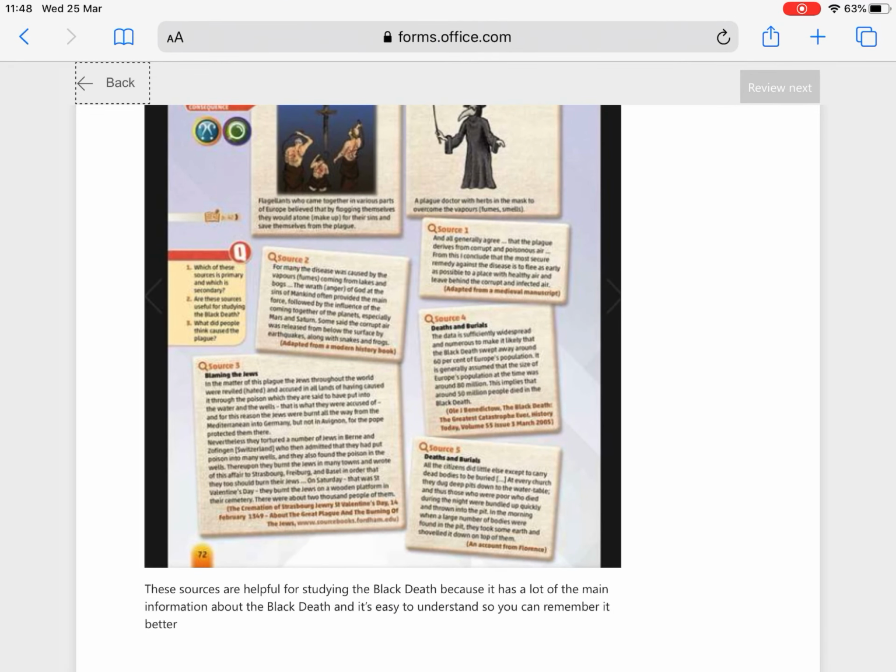It says these sources are helpful for studying the Black Death because they have a lot of the main information about the Black Death. So it's varied in that it has the deaths and burials, it has the persecution of the Jews, it has people's beliefs at the time, and how people tried to escape what was going on as well. So they're varied and have a lot of the main information. It's also easy to understand so you can remember it better.